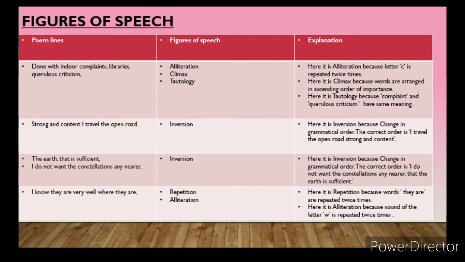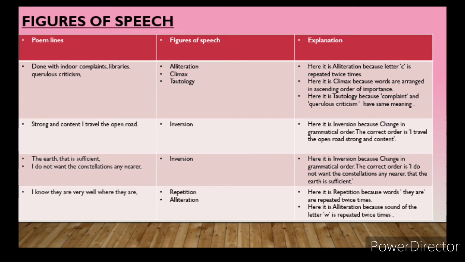I do not want the constellations any nearer. So these are the two statements I am taking together: the earth that is sufficient, I do not want the constellation any nearer.